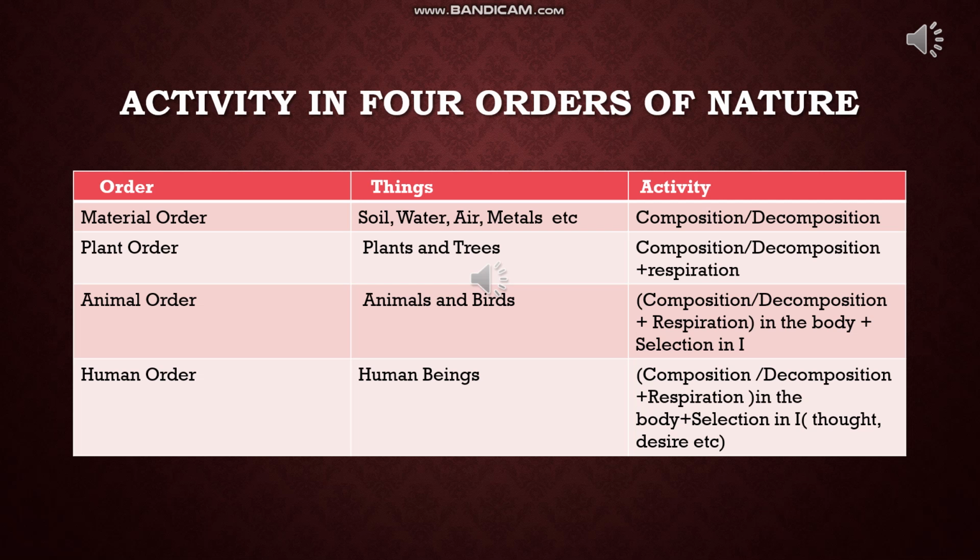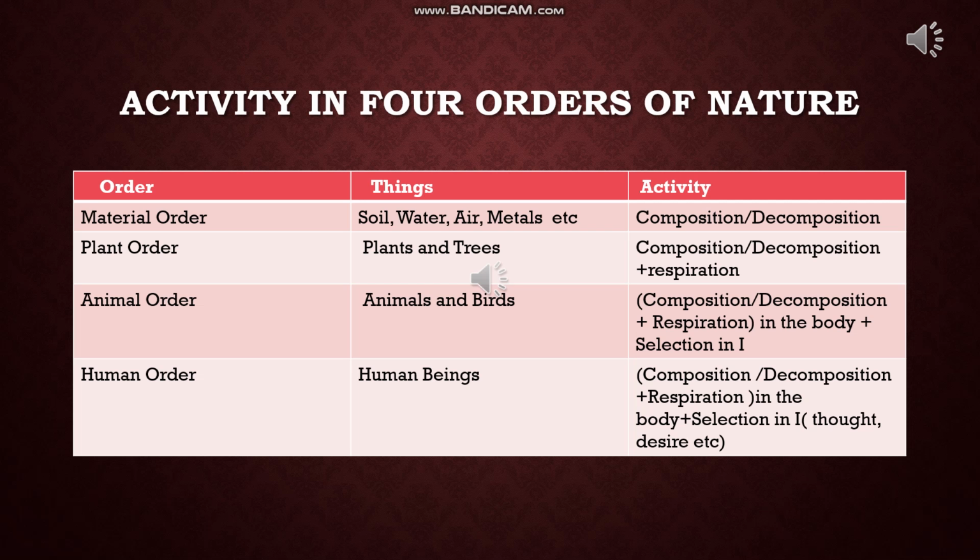For example, a plant includes leaves, roots, etc. There are certain elements in the leaves, and when the leaves are decomposed, these elements go to the soil and make their composition. And the first and foremost important thing is respiration. You can see the exchange of gases, oxygen and carbon dioxide, in the leaves.